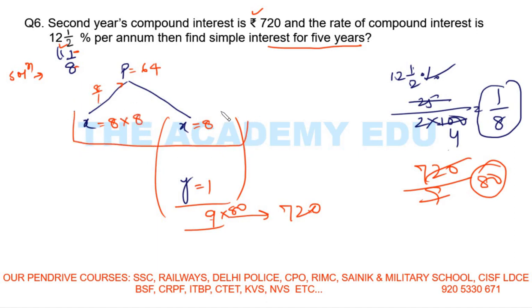This first line is the simple interest, right? So multiply by 8 here. So what is the interest here? 8 8s are 64, so 640. In the first year, the simple interest is 640.